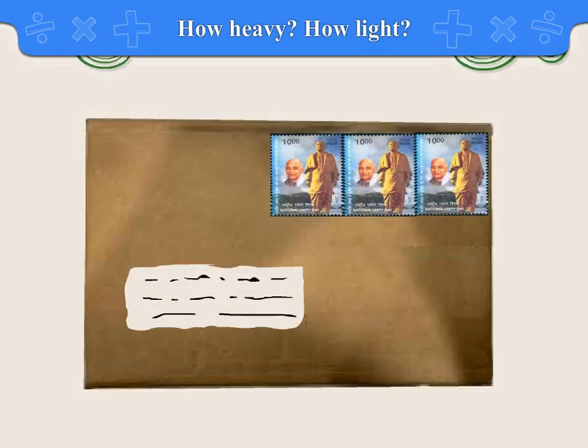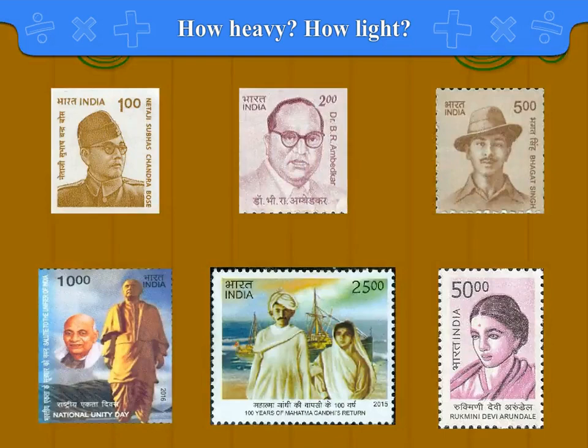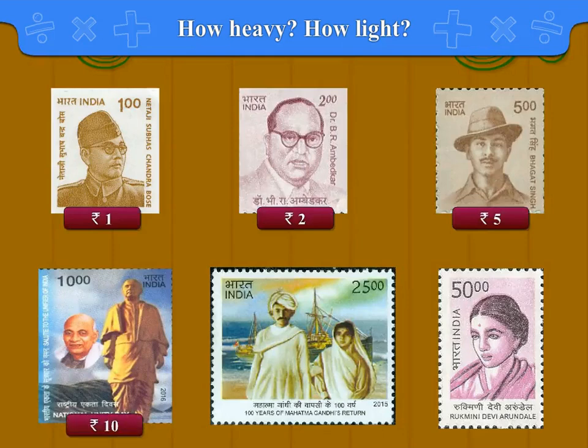For example, to deliver a 50-gram parcel from Ahmedabad to Mumbai, one has to stick a rupees 30 stamp on it. Here, some examples of tickets are given. Tickets are of different amounts, for example, rupee 1, rupee 2, rupee 5, rupee 10, rupee 25 and rupee 50.